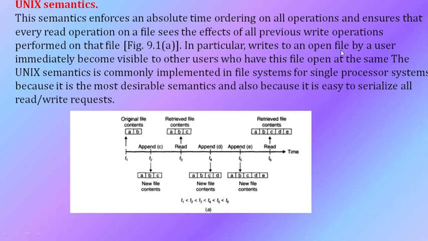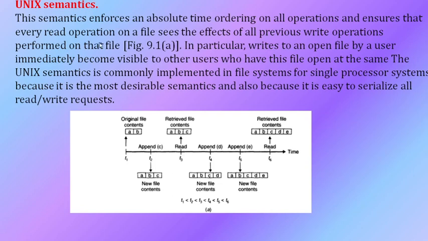Read and write operations should be serialized in the order of all the operations. So writes to an open file by a user immediately become visible to other users. If at any point of time anybody opens the same file, it is immediately visible to the user.